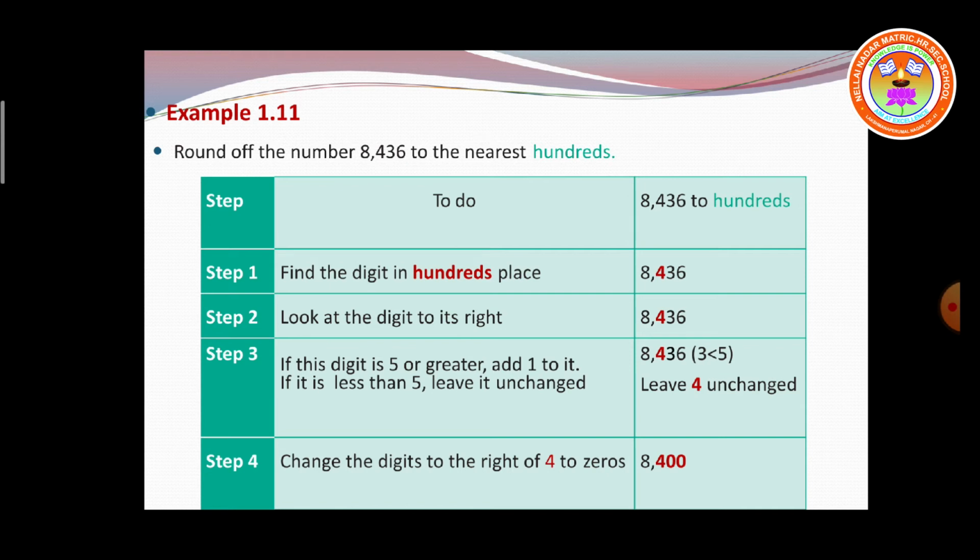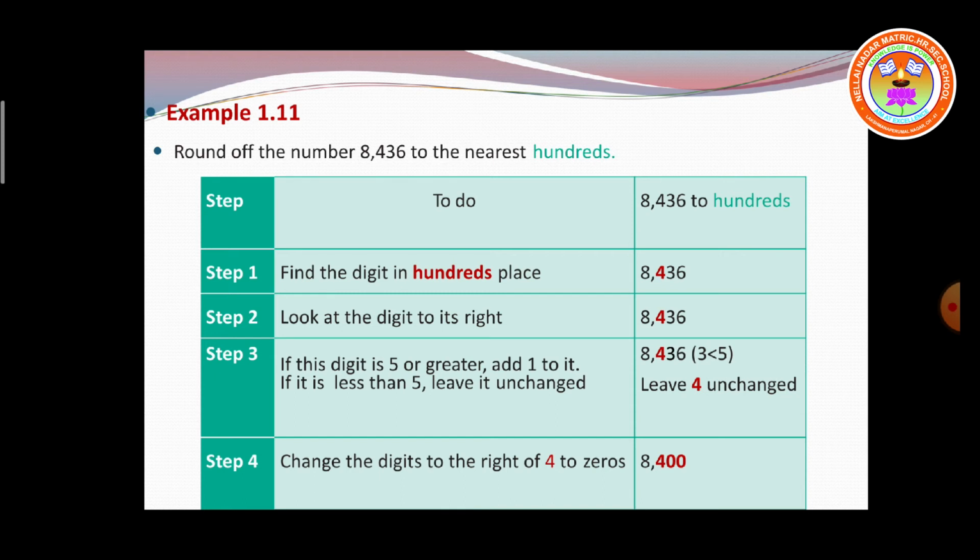So what will be the answer now? See step 4. Change the digits to the right of 4 to zeros. So 8, 4, and the other 2-digit number become zeros. Change the digits to the right of 4 to zeros. Is it clear in this example, children? Again, I'm just explaining to you.